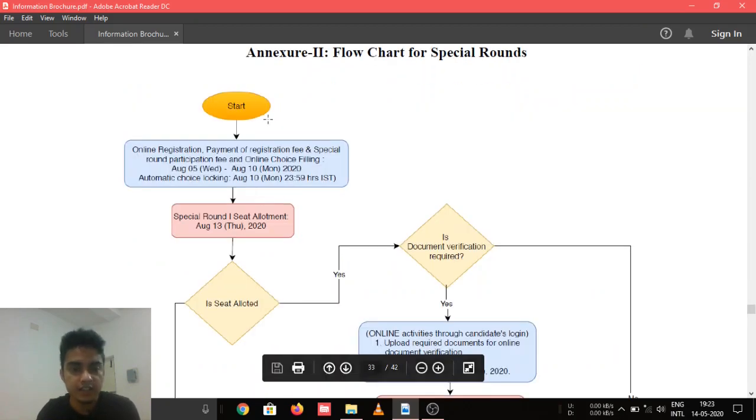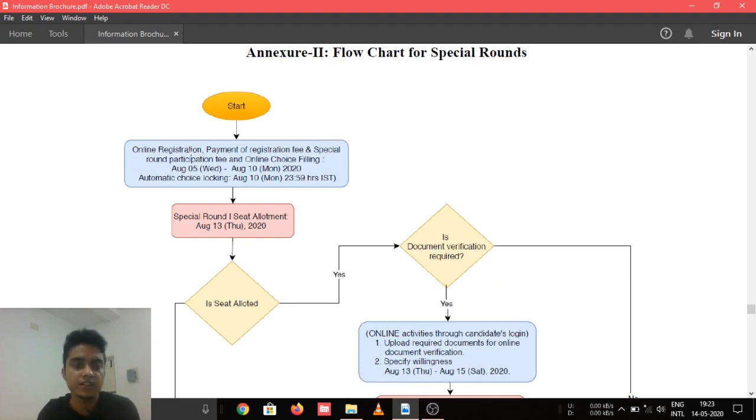So after starting the special rounds by registering and paying the registration fee, keep in mind that this registration fee is non-refundable for regular rounds and also for this special round. So suppose someone has participated in regular rounds, they will again have to pay the registration fee in special rounds. And after that, they will have to fill their choices again. They will have the provision to fill the choices again.